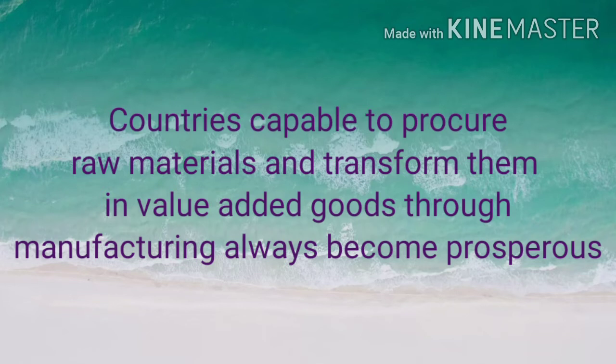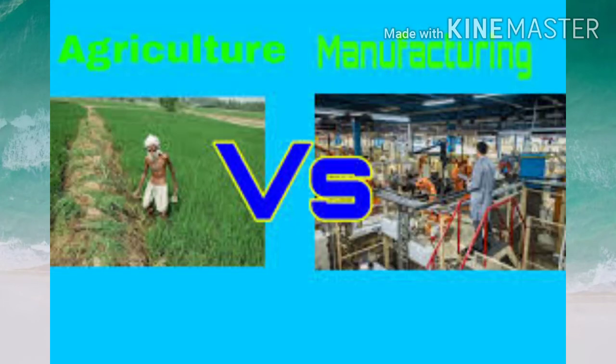Next, we have to study how agriculture and industry, that means our manufacturing sector, go hand in hand, or how agriculture and industry are complementary to each other, or how agriculture and industry are not exclusive of each other.